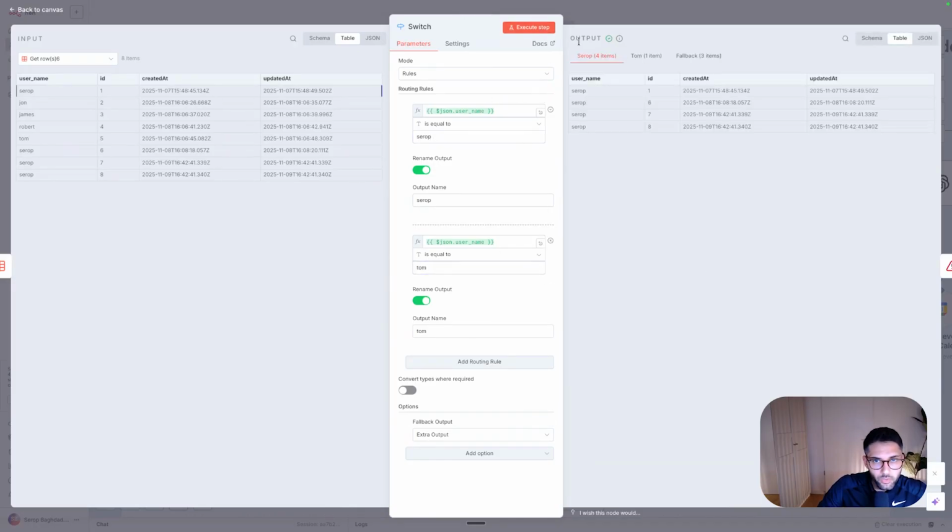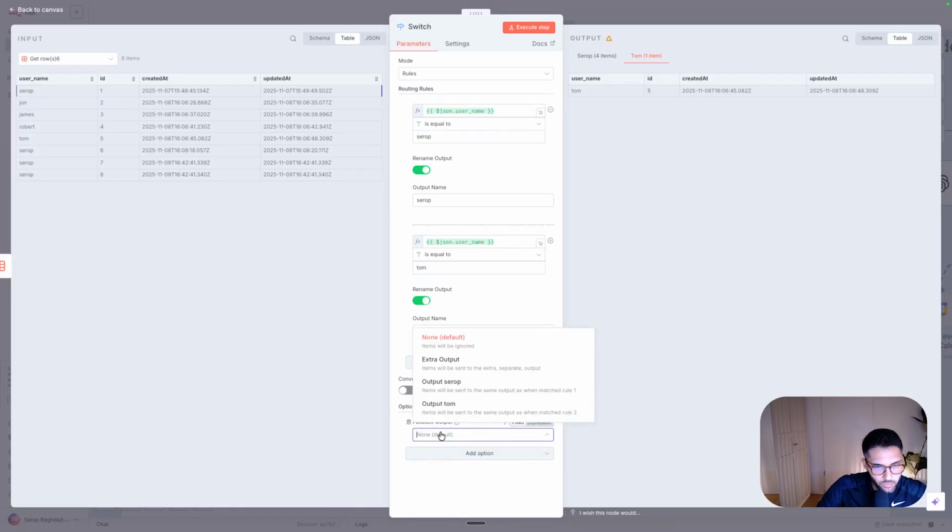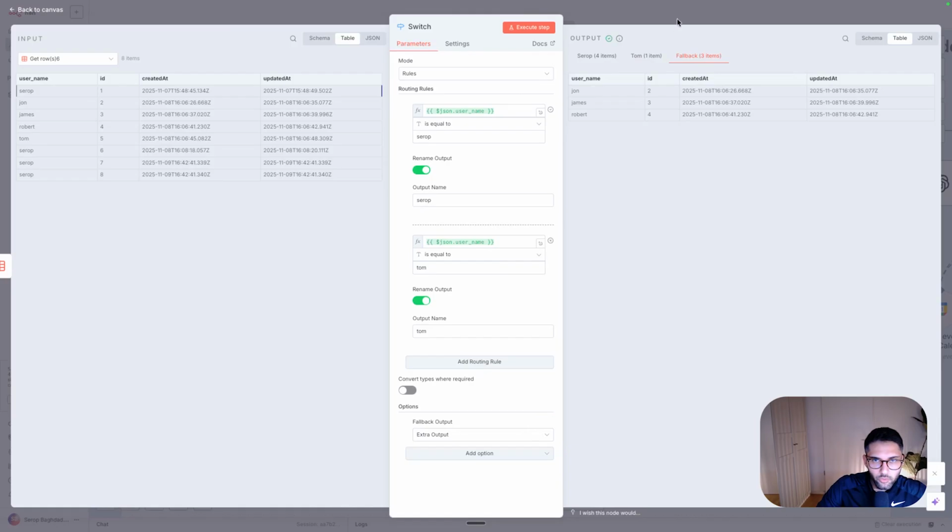So if we execute it, I like this feature where you can rename the output. So whenever a row passes this check, it goes through the node Tom. So if you see here we have Tom, Rob, the Rob ones, and the fallback. If you go to the option, this usually doesn't exist. So if I do this, we only see Rob and Tom. And then if you add the option, and look at fallback output, and here you need to choose extra outputs, then you get the fallback.